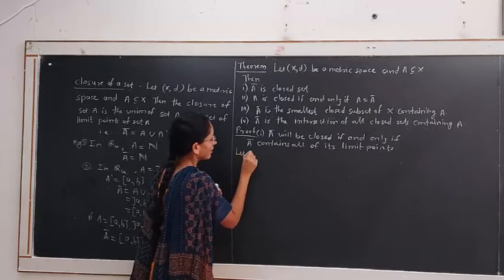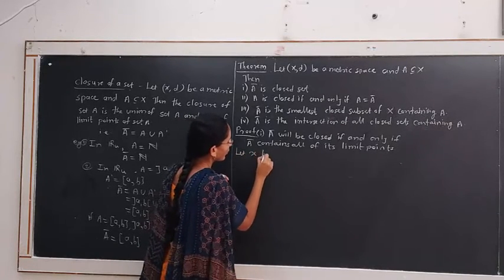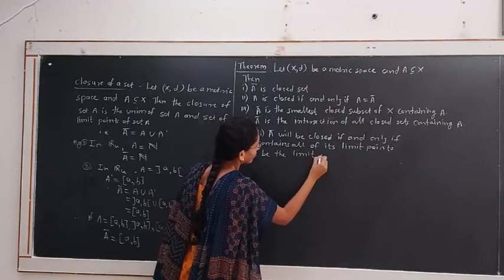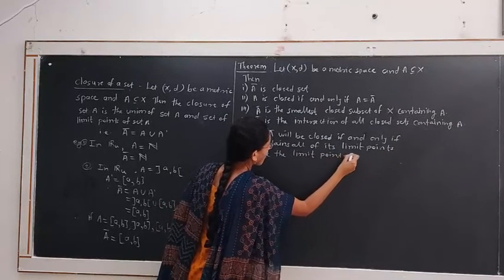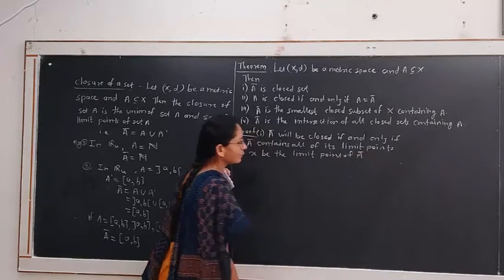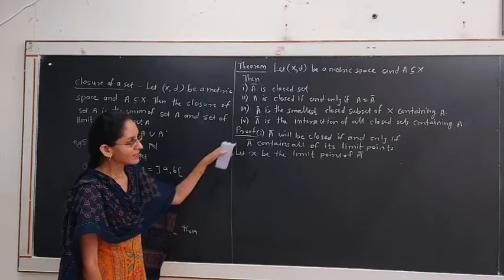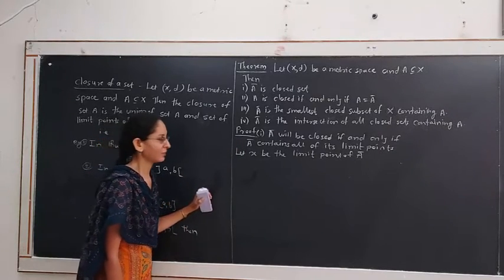Let x be a limit point of the set A bar. Then to prove that x belongs to A bar, by this result A bar is a closed set.